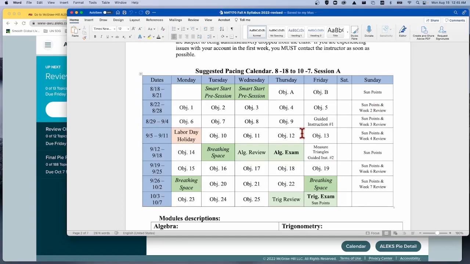So a goal is to get them done by the Sunday of the week that they're due, but also a secondary due date where you can still earn full points all the way up to the exam. Okay, and that's basically what you'll do each week.